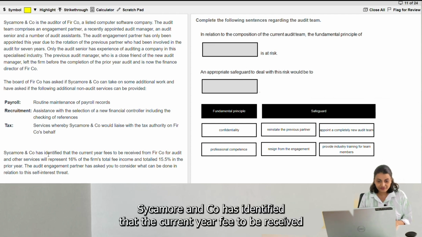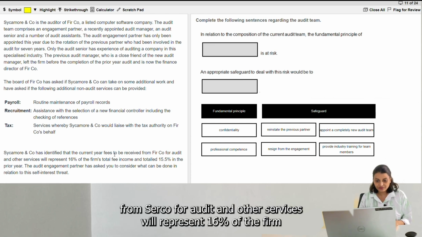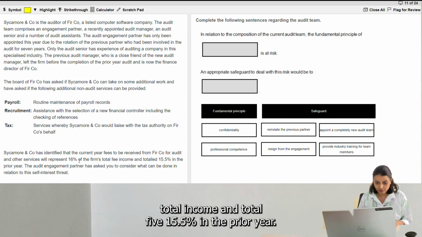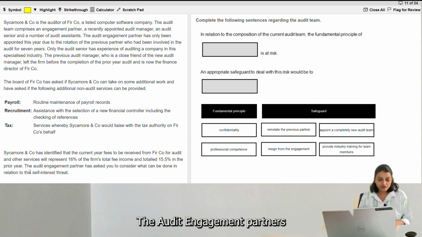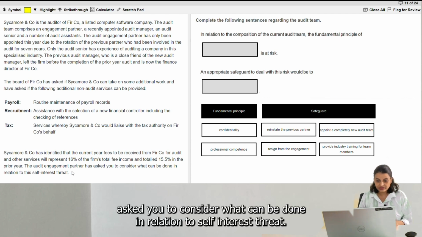Sycamore & Co. has identified that the current year's fee to be received from Firco for audit and other services will represent 16% of the firm's total income and was 15.5% in the prior year. The audit engagement partner has asked you to consider what can be done in relation to self-interest risk.